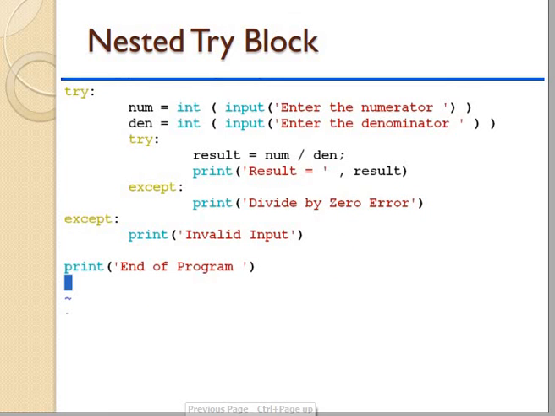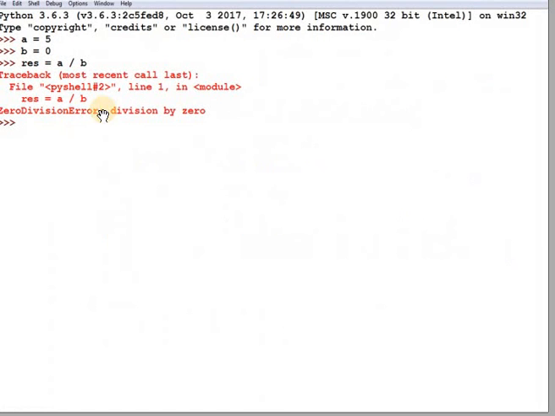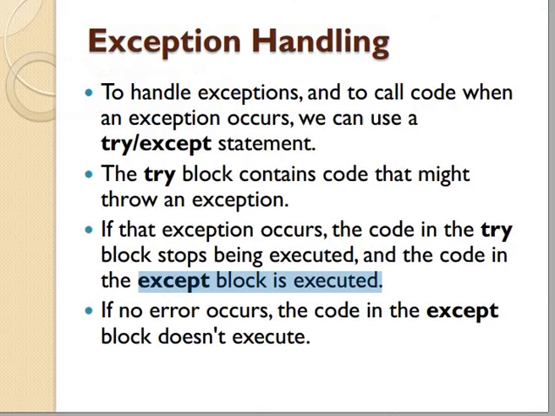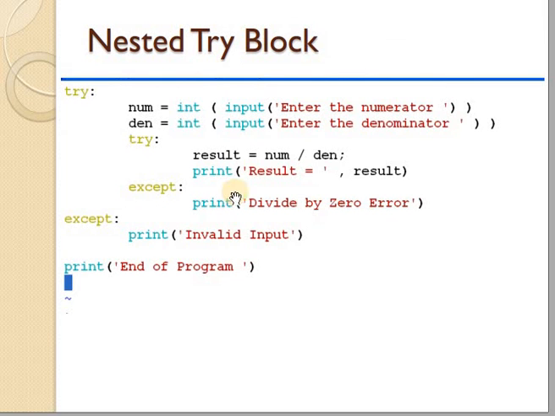error. Here you can see that it gives the error with the file name, line number and everything. But by using exception handling, we will print an appropriate message, meaning the user can give their own error message by using exception handling.